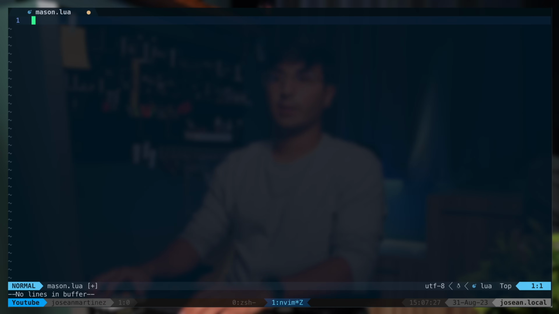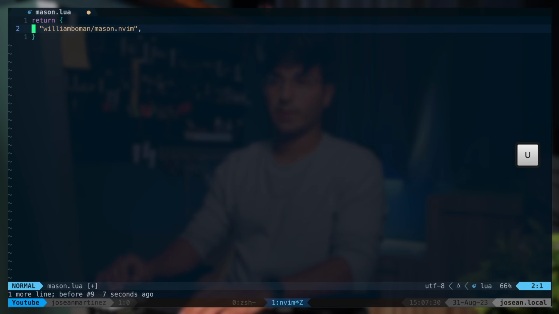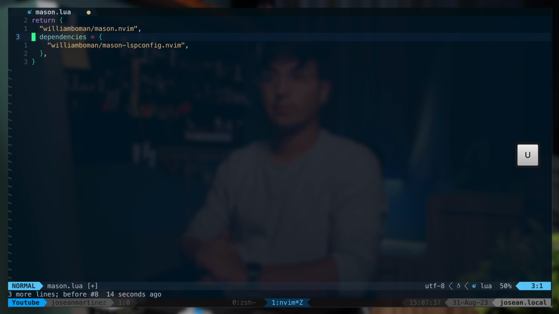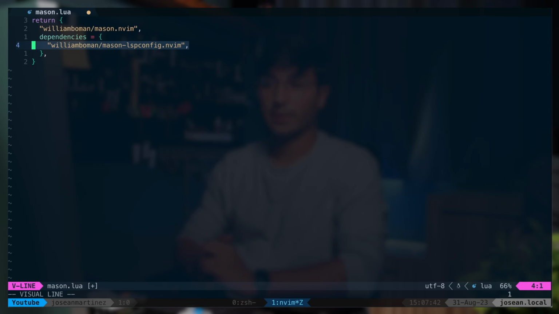All right, so we need to return a table here, and then the first thing will be the short plugin URL for Mason. Then I'm gonna add some dependencies for Mason. The only dependency that we're gonna need here is called mason-lspconfig. We're gonna be using the nvim-lspconfig plugin in a second to configure all of our language servers. This mason-lspconfig plugin will basically act as the bridge between Mason and nvim-lspconfig.